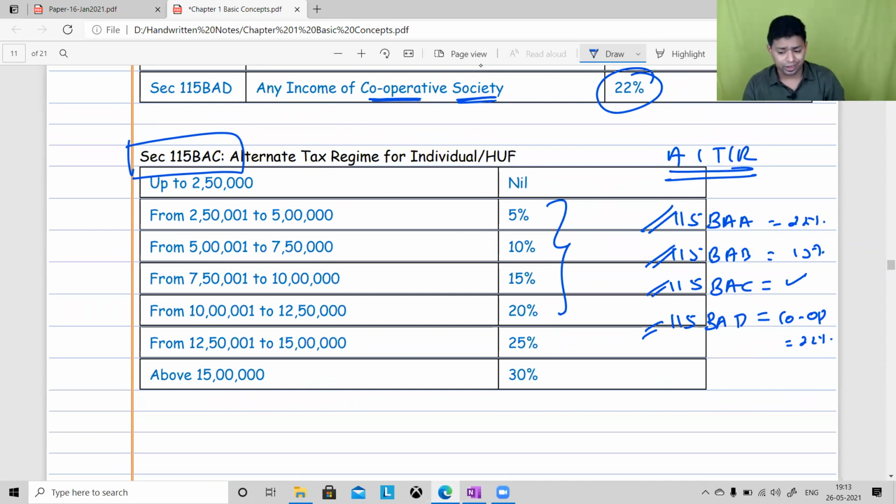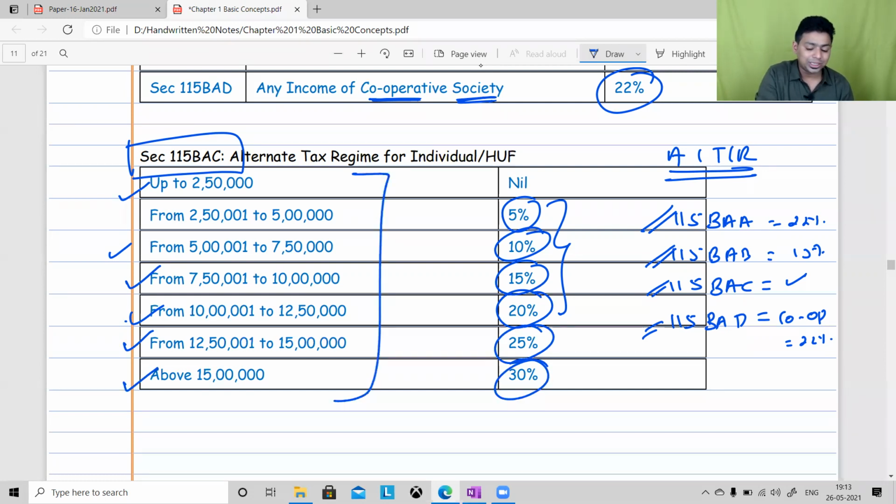This is the tax bracket that you are expected to know. Up to 2.5 lakh nil, 2.5 lakh to 5 lakh 5%, 5 lakh to 7.5 lakh 10%, 7.5 lakh to 10 lakh 15%, 10 lakh to 12.5 lakh 20%, 12.5 lakh to 15 lakh 25%, and above 15 lakh 30%. So this is the alternative tax regime for individual and HUF without certain deductions and exemptions.